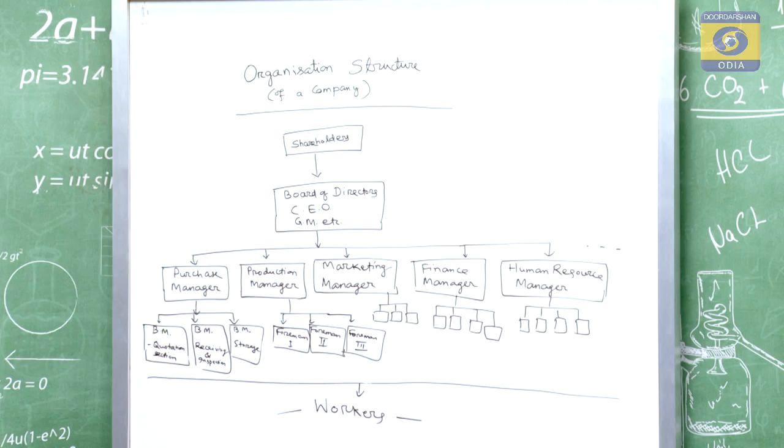You see the organization structure of the company which is given on the board. At the top of the structure there are shareholders who are the owners of the company. Then below them there are the board of directors, general manager, CEO, chief executive officers. Then below them departmental managers: purchase manager, production manager, finance manager and so on, and below them section officers or branch managers. In this way, this is the organization. Below section officers and branch managers there are workers, those who work in the field.